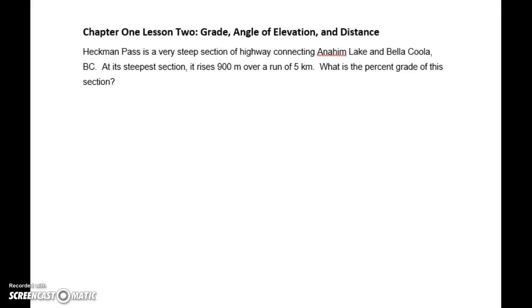So here is example number 2 from your first set of notes. Heckman Pass is a very steep section of highway connecting Anahim Lake and Bella Coola, BC. At its steepest section, it rises 900 meters over a run of 5 kilometers. What is the percent grade of this section?